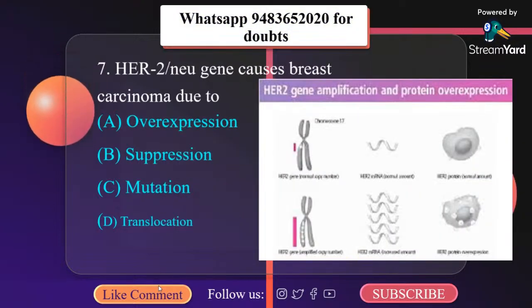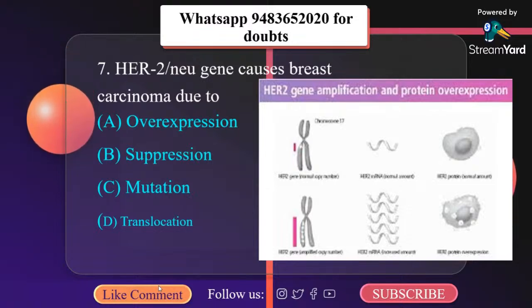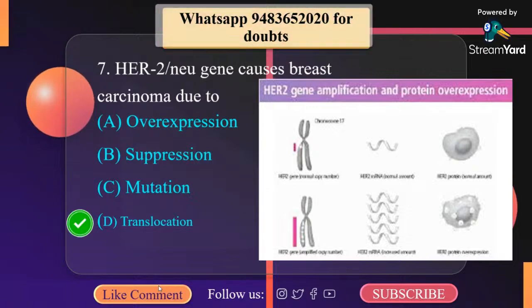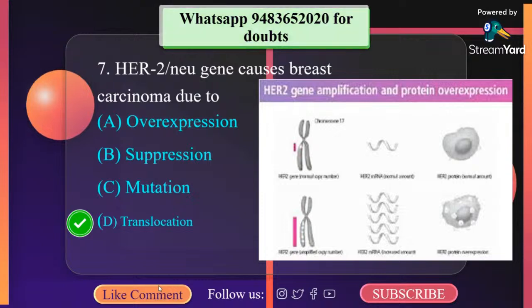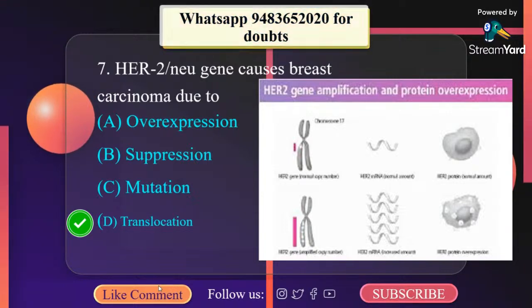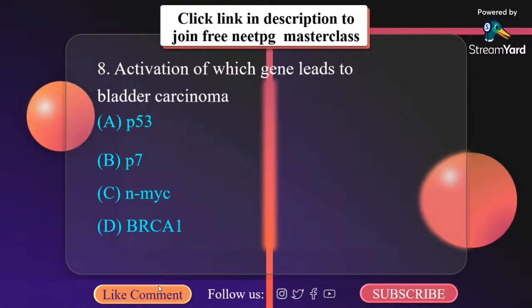HER2 gene causes breast carcinoma due to A. Overexpression, B. Suppression, C. Mutation, and D. Translocation. It is gene amplification and overexpression. Sorry, it has been wrongly marked. It is overexpression. Activation of which gene leads to bladder carcinoma?